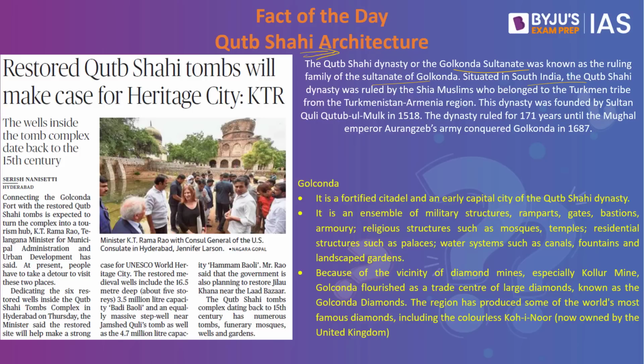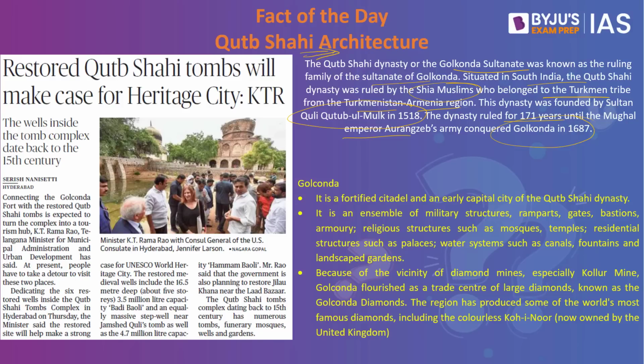The Qutb Shahi dynasty was ruled by the Shia Muslims who belonged to the Turkmen tribe from the Turkmenistan Armenia region. This dynasty was founded by Sultan Quli Qutb ul Mulk back in the year 1518. The dynasty ruled for 171 years until the Mughal Emperor Aurangzeb's army conquered Golconda in 1687.